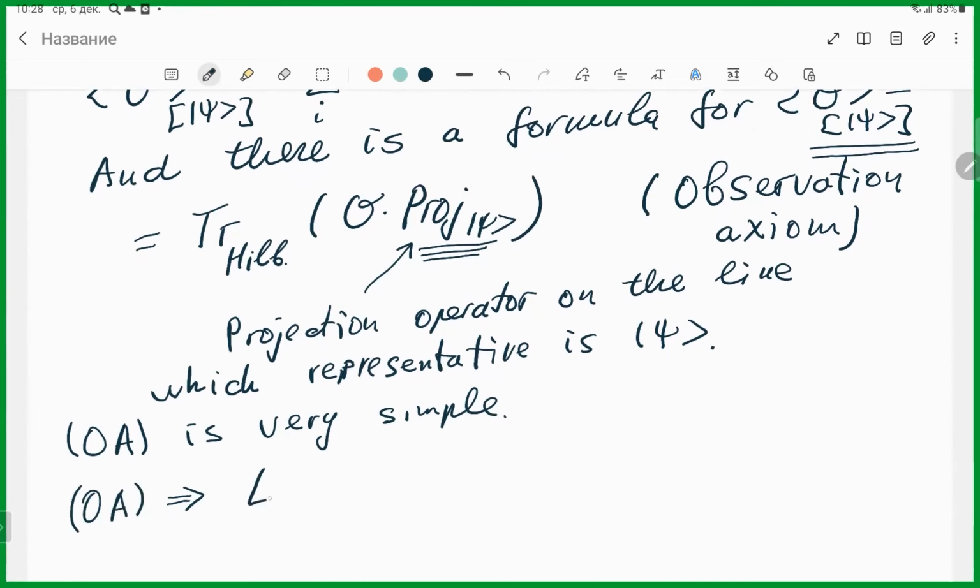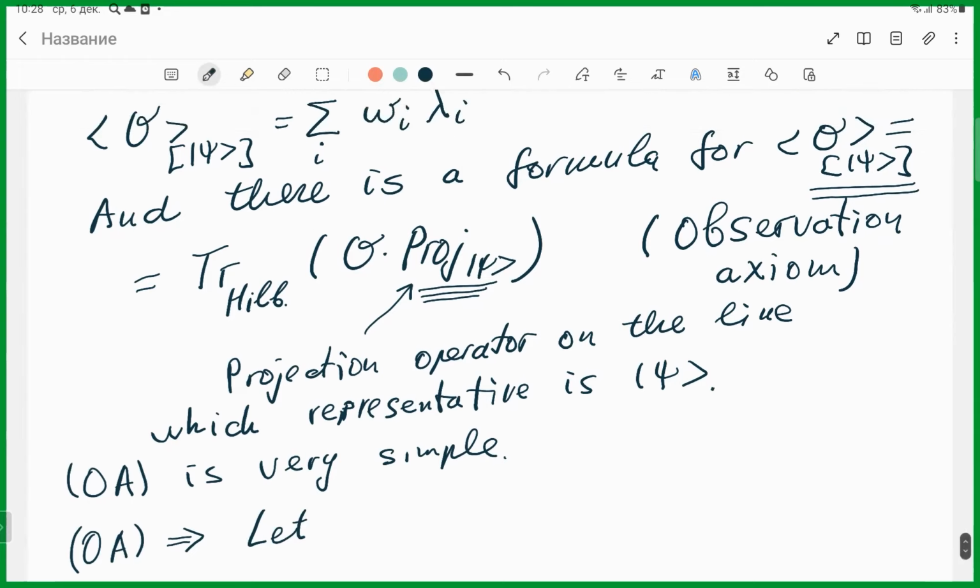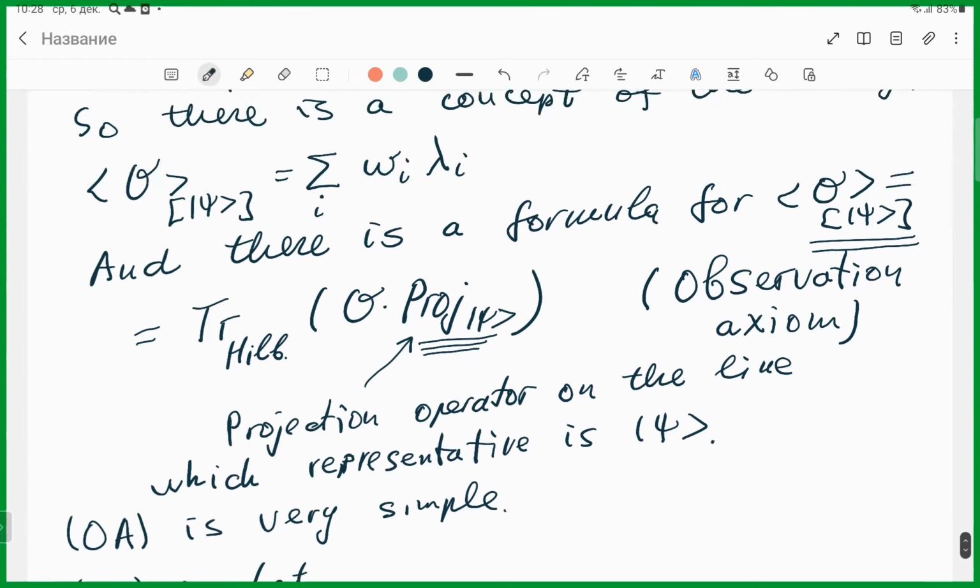I have a question. You said that this axiom cannot be deduced from anything else. But I always looked at this formula as just a consequence of the fact that the expected value of any operator should be a linear functional of an operator, and trace of operator times something is the most general form of such a linear functional on operators.